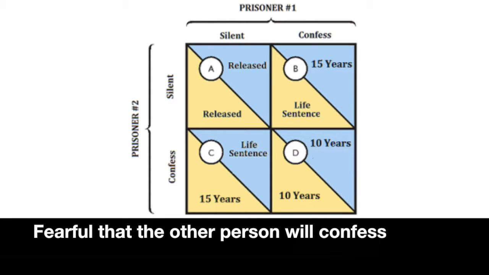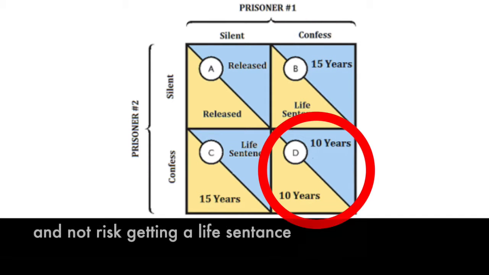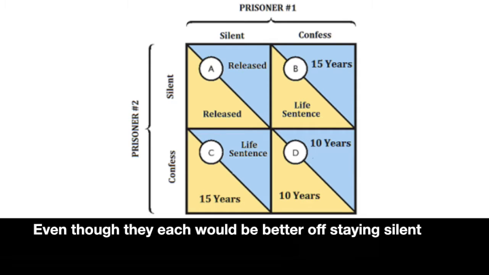Fearful that the other prisoner will confess, both prisoners' better choice would be to confess to the crime, and not risk getting a life sentence, even though they would each be better off staying silent.